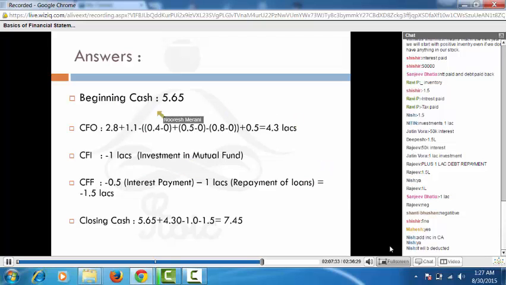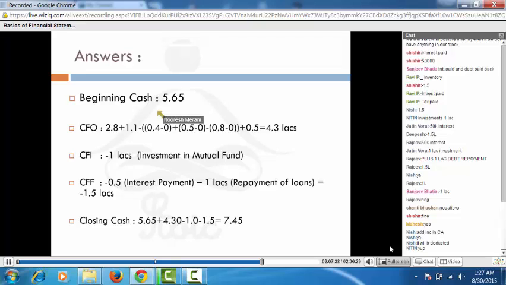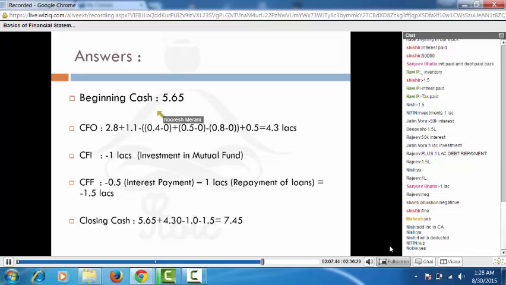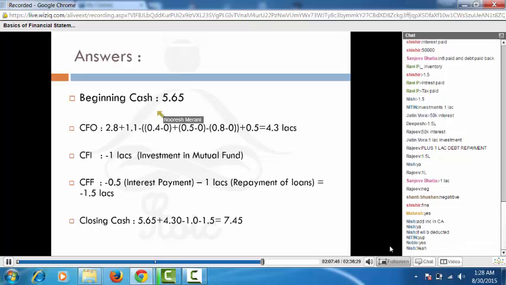Is the formula clear to everybody? If it's not, feel free to ask me. There's no problem. But is the formula clear? What are you doing there? We are starting from the profit number and we are deriving the cash flow from operations by removing off non-operating expenses, non-cash expenses, and changes in the working capital.